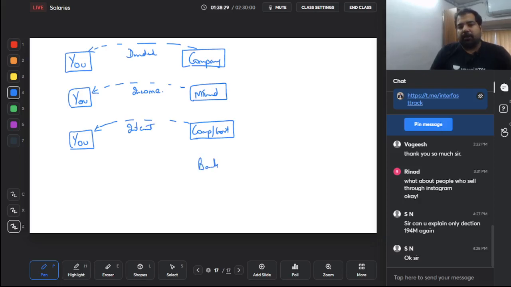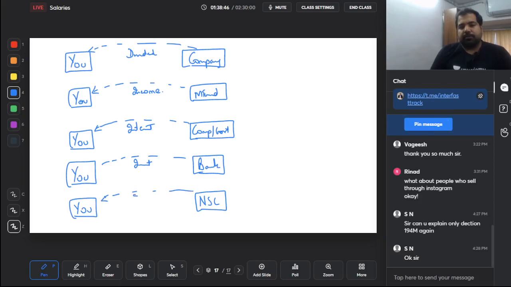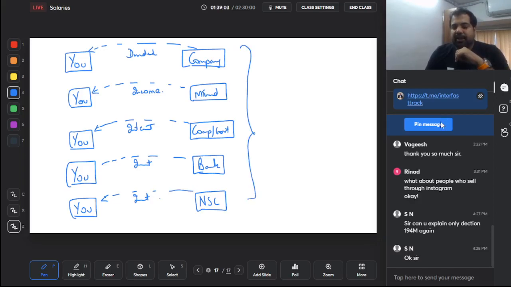This is your bank, Axis Bank, and this is you, and they are paying you interest. And last, this is National Savings Certificate, and this is you, and they are paying you interest. So here, guys, these incomes are all very similar: dividend income, income from mutual fund, interest from companies, debentures, etc., interest from bank, and interest from National Savings Certificate. These are all interest and dividend sections.